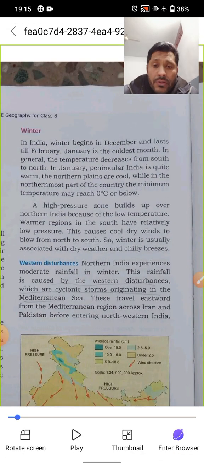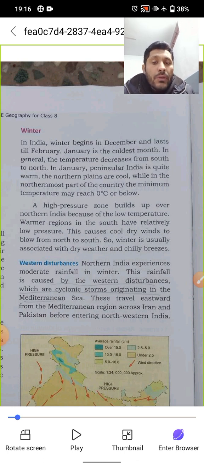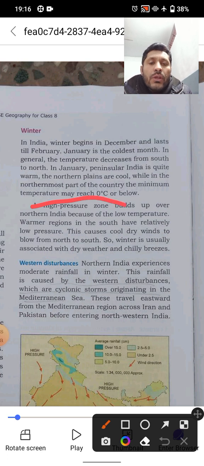First of all, let us see the winter season. In India, winter begins in December and lasts till February. January is the coldest month. In general, the temperature decreases from south to north. In January, peninsular India is quite warm, and the northern plains are cool, while in the northernmost part of the country, the minimum temperature mainly reaches 0 degrees Celsius or below.